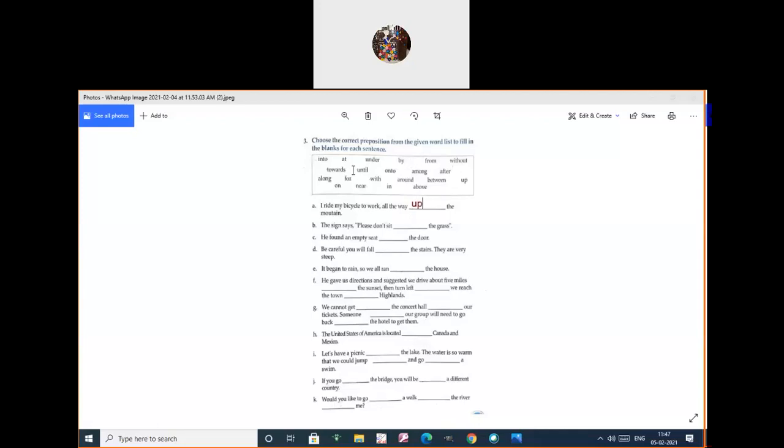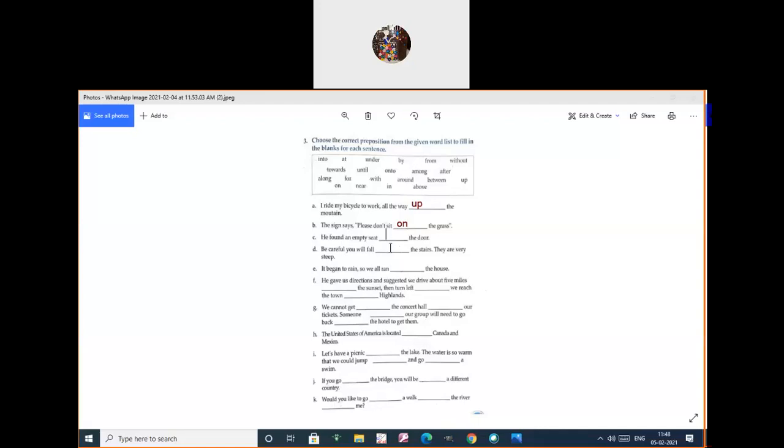See the answers there. Very good. The second one, B1, the sign says, please don't sit. There is a board that says, please don't sit, dash the grass. What is the answer maybe? Very good, Sukirtan. On. So please don't sit on the grass. Very good, Kailash. Janvi, don't write no, on, O-N on.